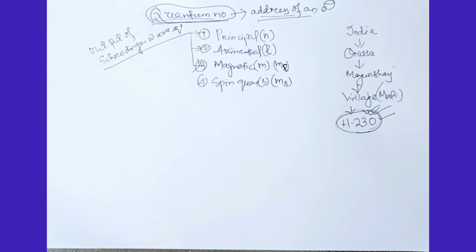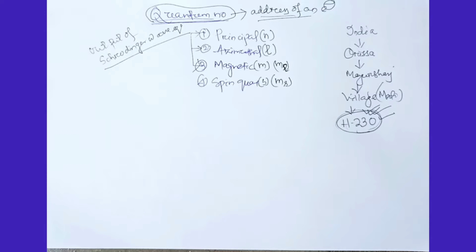So these quantum numbers speak about the electron. What do they say? Previously I told that the electron revolves around the nucleus in an orbit. So orbit is the address of an electron. But quantum numbers further depict this address. That means it goes in depth.